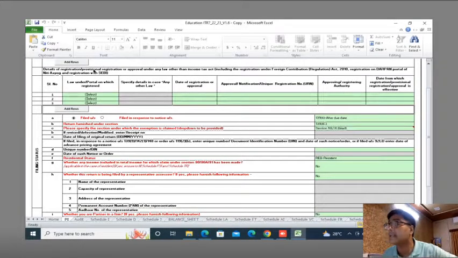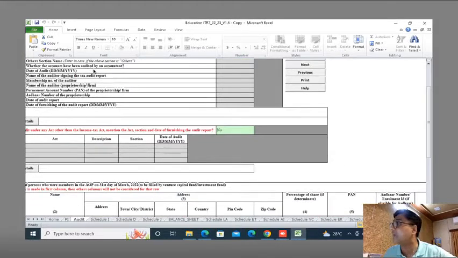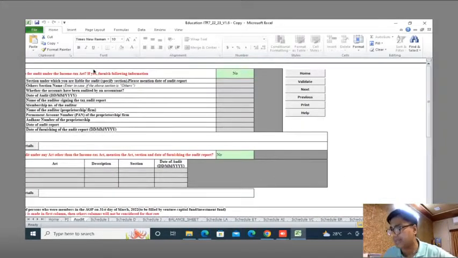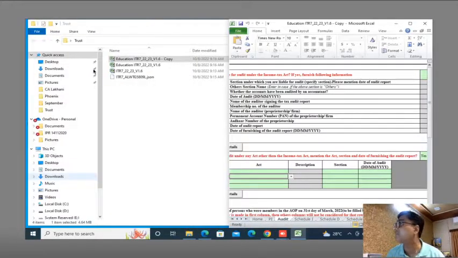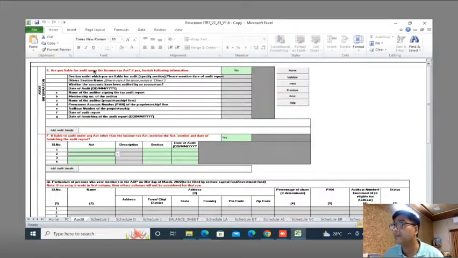Now you can see that they have mentioned unique number deemed. There is no unique number required. I have mentioned the relevant details. Now I go to the audit. I have mentioned the details of audit, that I am not required to get my books of accounts audited. Let us say I may say that I'm required to get my books of accounts audited. That's not a problem, and I can enter the detail over here that under which act, under which trust I am supposed to get my books of accounts audited. I can enter the detail here of that particular, let me say, any other act. You can mention the name under which you are supposed to get your books of accounts audited, or right now, for ease of understanding, I'm making it to be no.